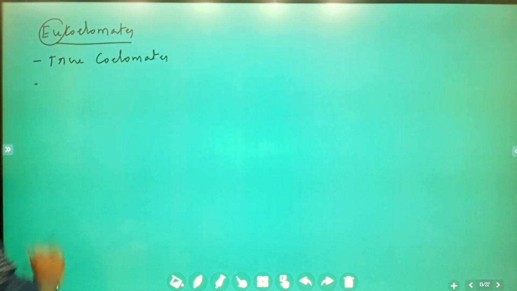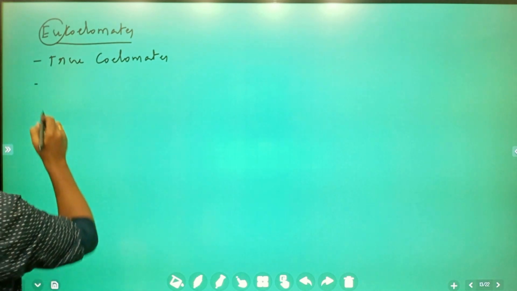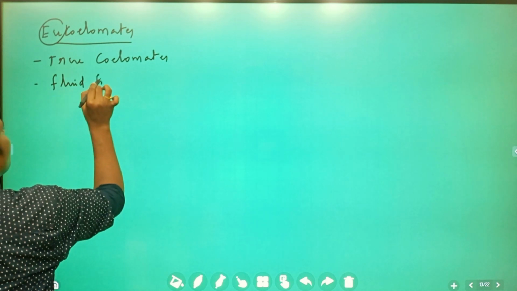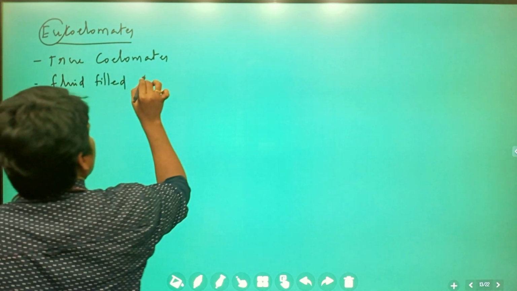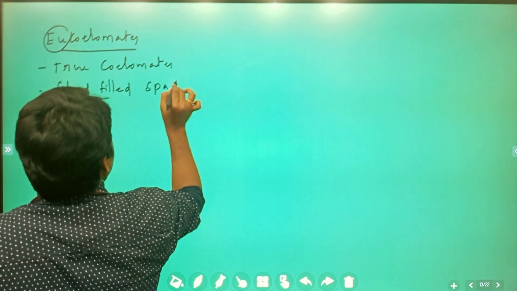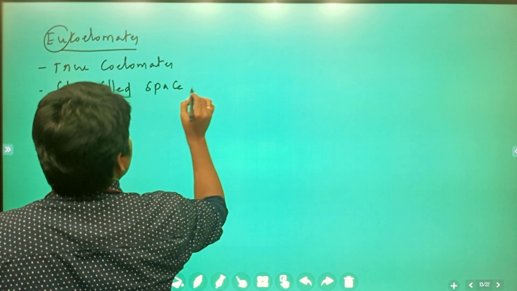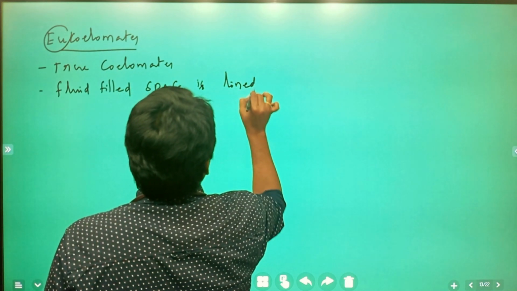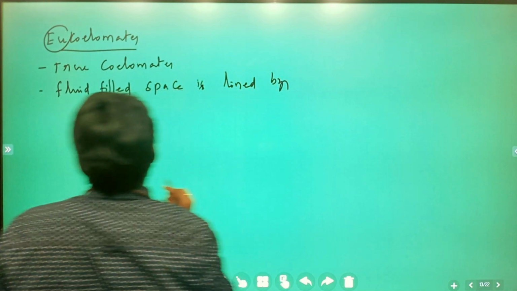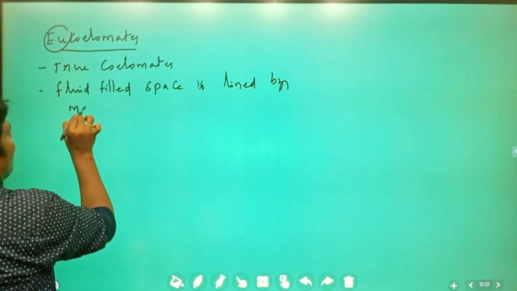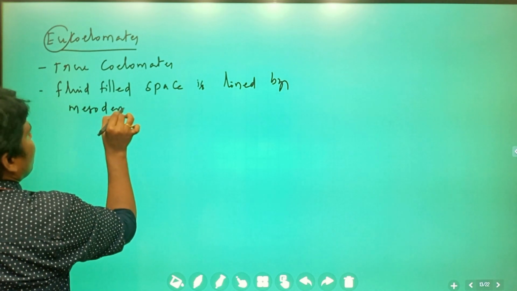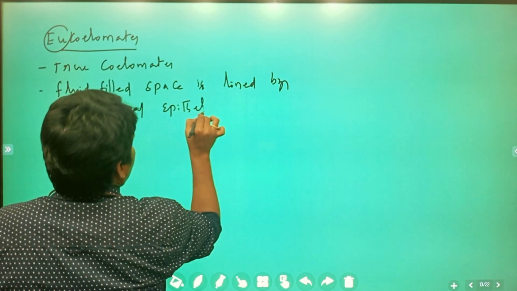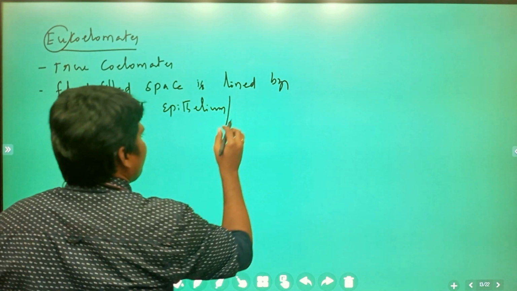Here it is a fluid filled space lined by mesodermal epithelium, that is nothing but peritoneum.